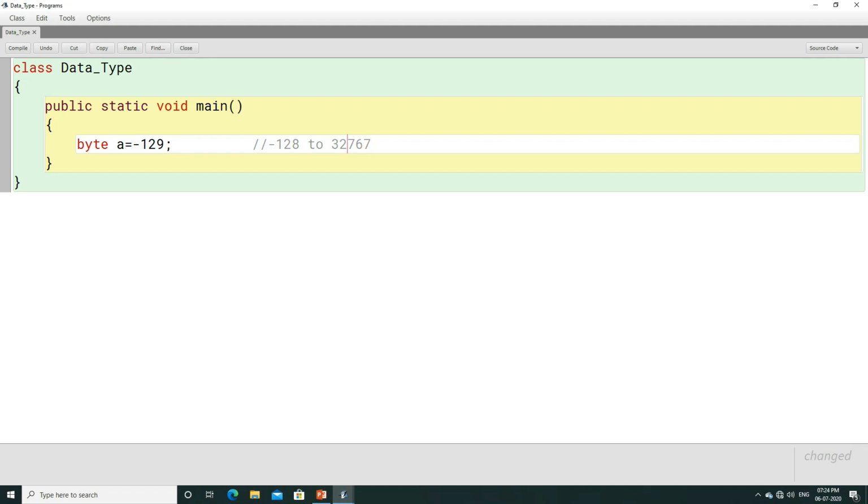32,767, and here we have minus 32,768. Now this is a comment line which I have written. Why is this a comment line? The reason is here we have used 2 forward slashes, so this is called a single line comment. And whenever we write a comment line, it is never executed by the compiler, right?